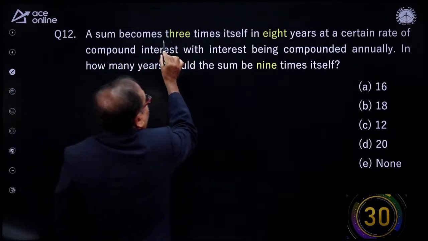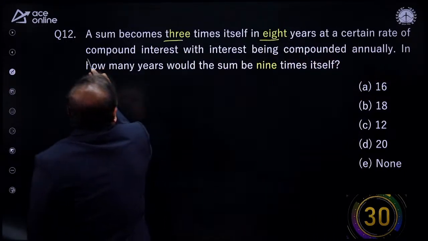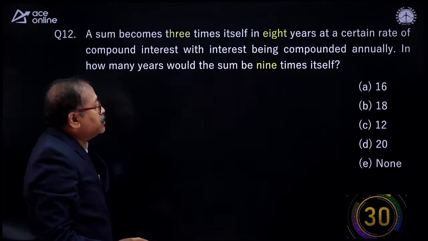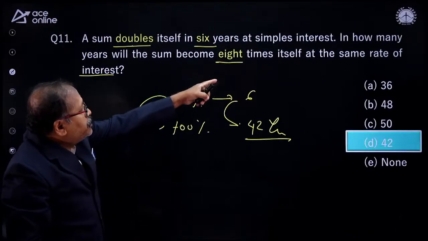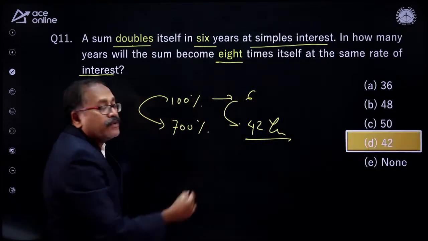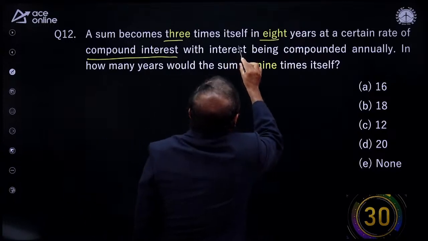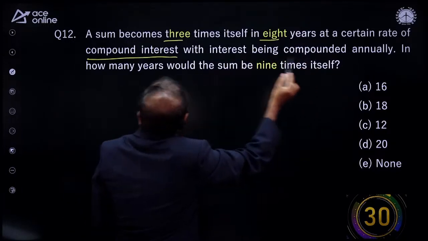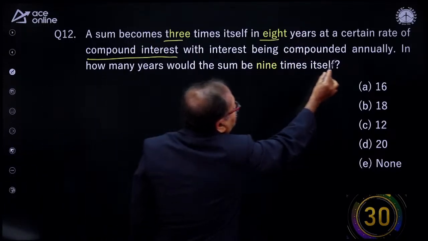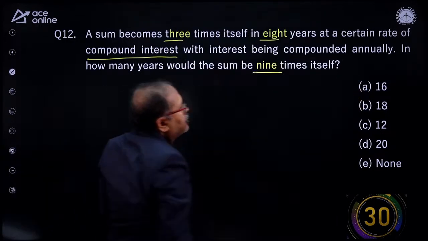A sum becomes 3 times itself in 8 years at a certain rate of compound interest. Here I am talking about compound interest. In the previous case it was simple interest, so you can directly apply this value. Now coming to compound interest: 3 times in 8 years at a certain rate of compound interest, with interest being compounded annually. In how many years would the sum become 9 times itself?